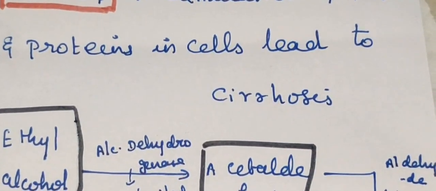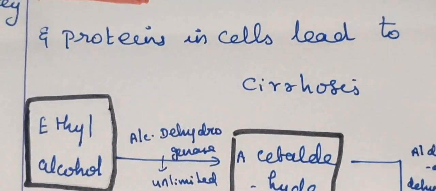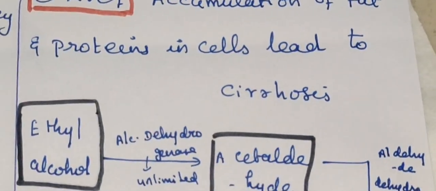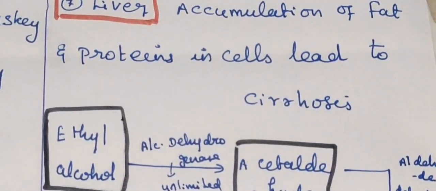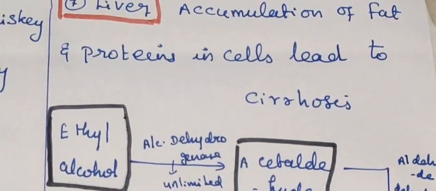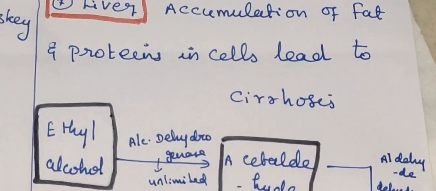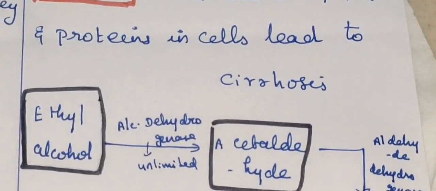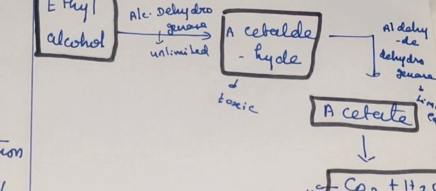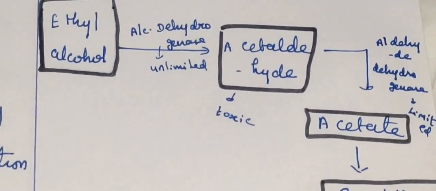Next, what is the effect on the liver? Gradually, the alcohol causes cirrhosis in the liver. This cirrhosis is the end stage. There is no treatment for cirrhosis, the only treatment is liver transplant. So how does liver cirrhosis occur? Accumulation of fat and protein in the liver causes injury to hepatocytes, which leads to cirrhosis.